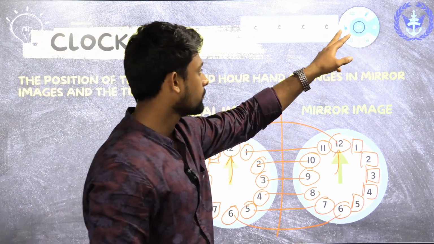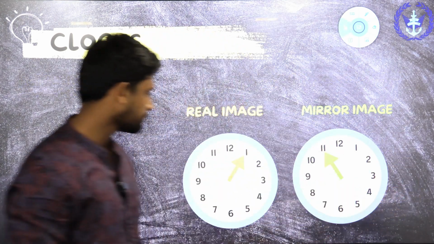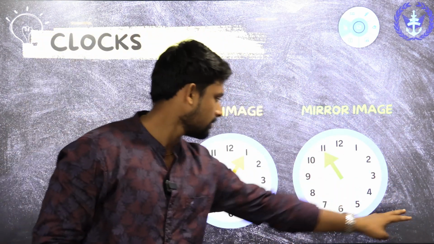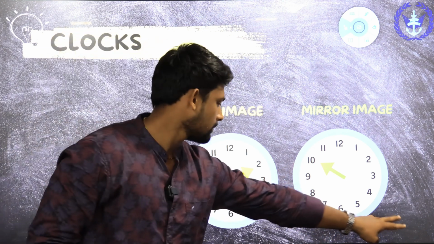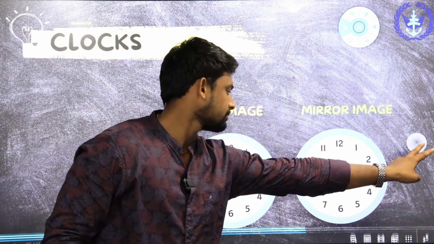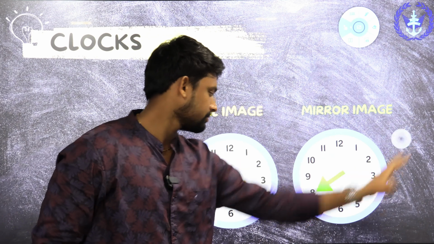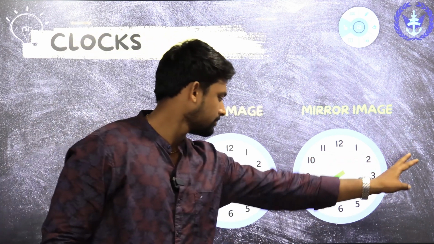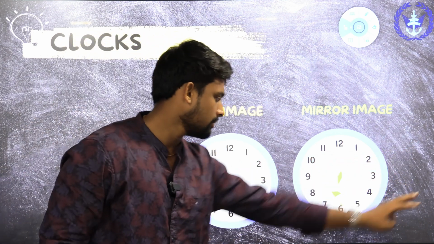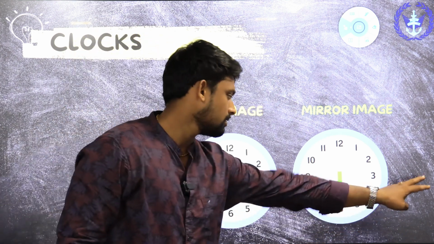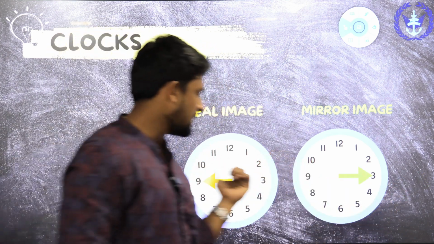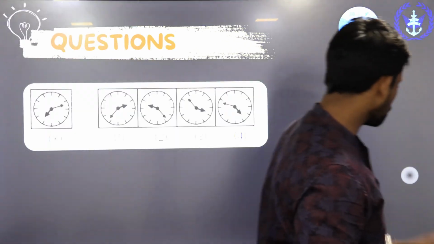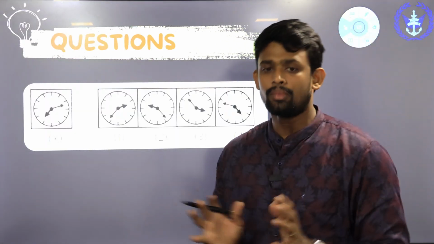Let's check this out. 1 is 11. 2 is 10. 3 is 9. 4 is 8. 5 is 7. 6 is 6. 3 is 9 again, 9 is 3. Like this it goes on. This is how you have to know the mirror images of clocks.